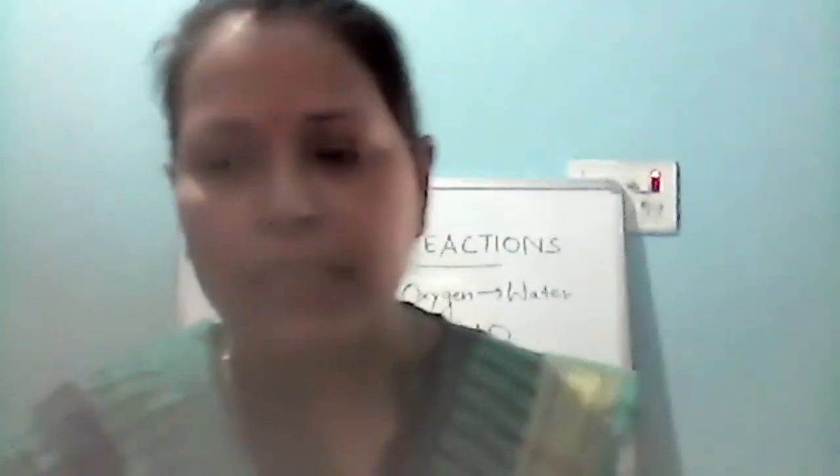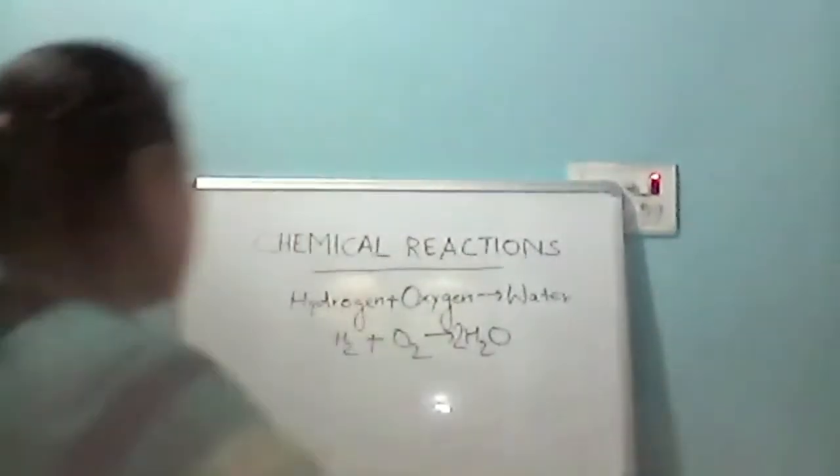In a balanced chemical equation, the number of atoms of the element on both sides is equal. दोनों साइड में अगर नंबर ऑफ एटम ऑफ द एलिमेंट इक्वल होगा तो हम लोग कहेंगे बैलेंस्ड केमिकल इक्वेशन. Now another equation I am writing.